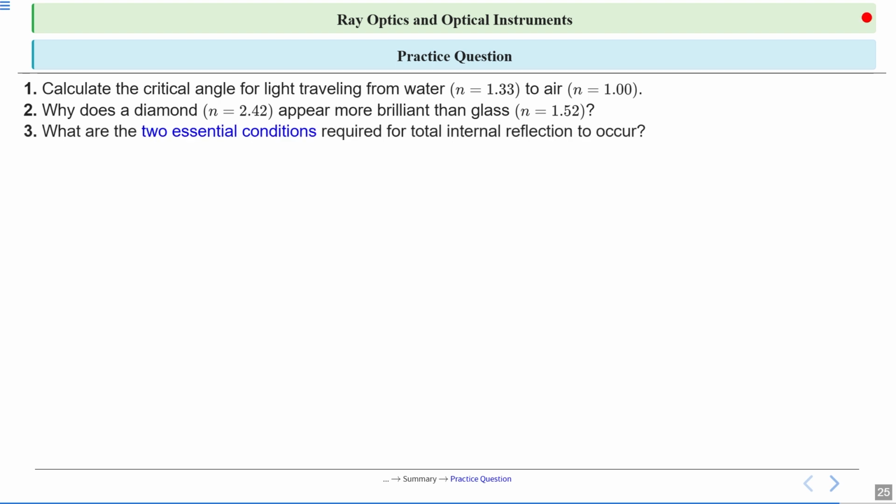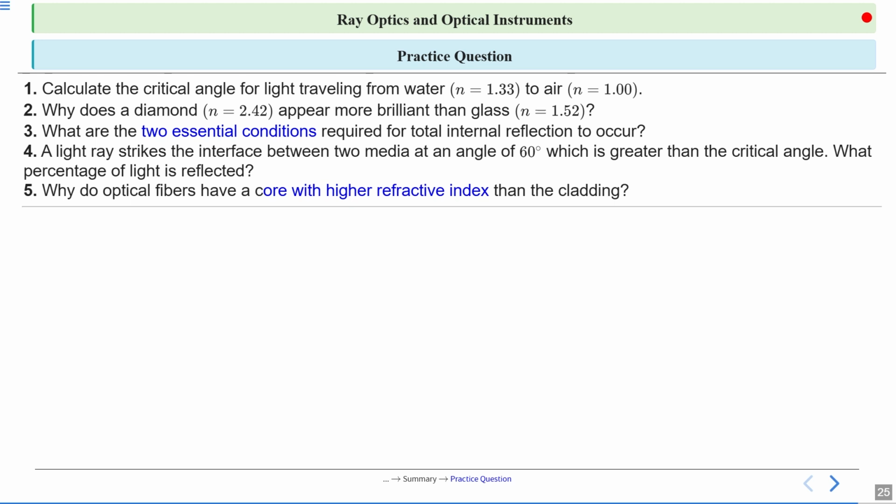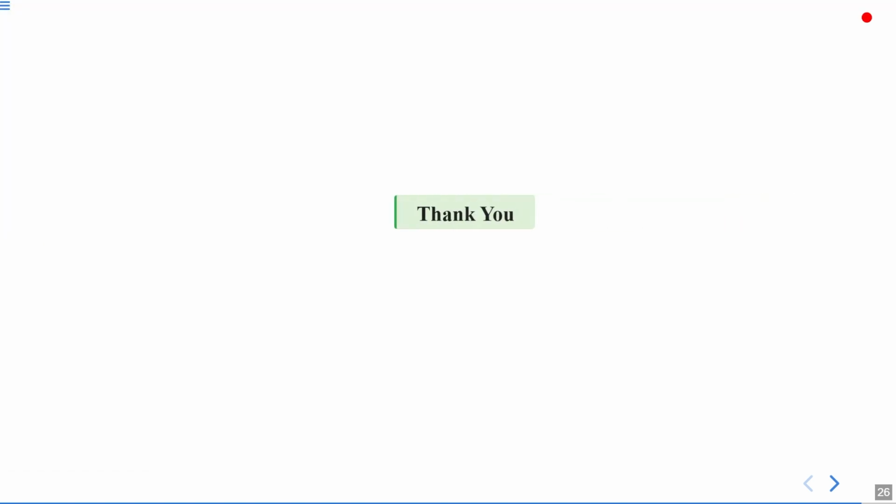Third, what are the two essential conditions required for total internal reflection to occur? Fourth, a light ray strikes the interface between two media at an angle of 60 degrees, which is greater than the critical angle. What percentage of light is reflected? Fifth, why do optical fibers have a core with a higher refractive index than the cladding? Justify your answer. All right, thank you for your attention.